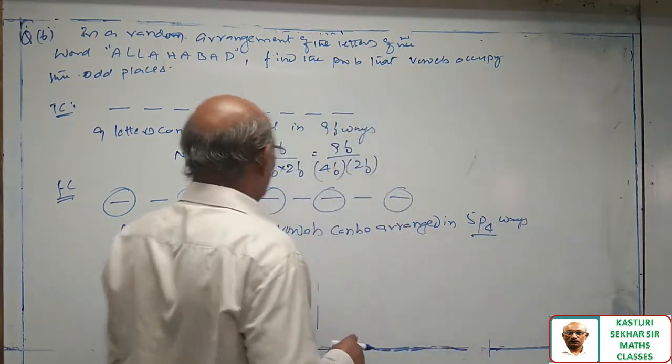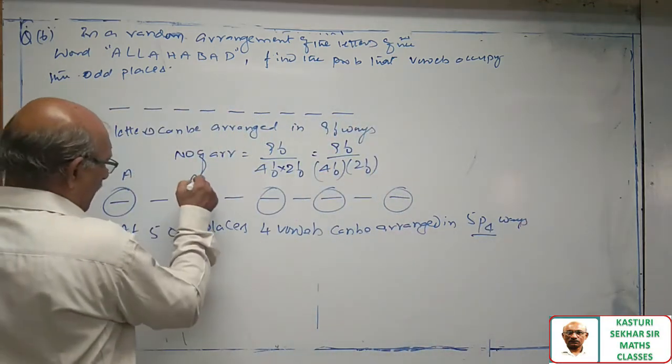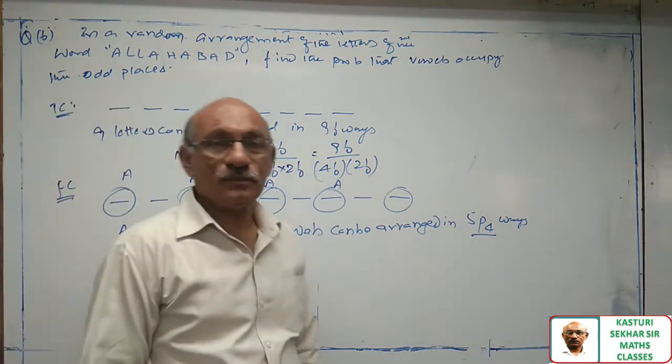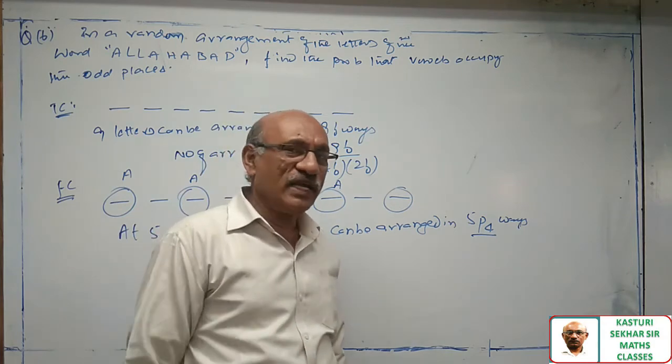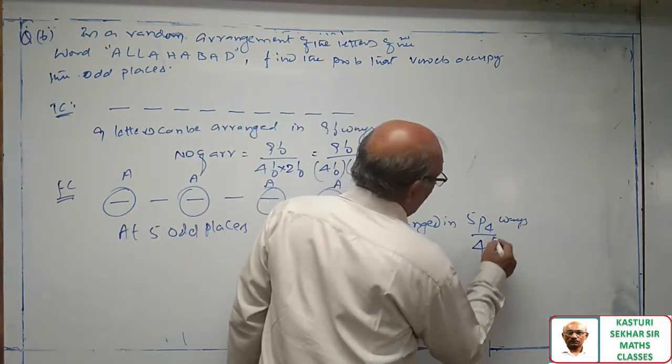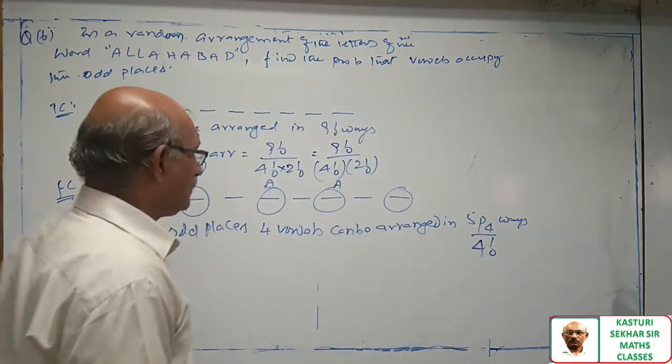But the same letters are here, A, A. The vowels which you are arranging at odd places are identical. So to avoid double counting, divided by 4 factorial.